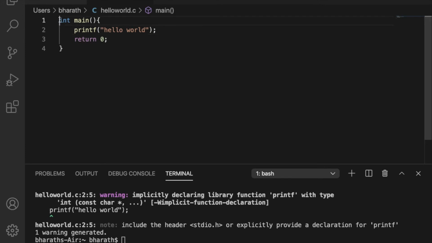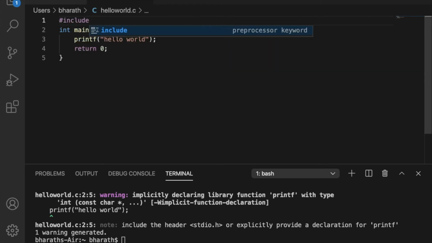So we need to write printf somewhere, or we need to use the printf which has been written by someone. So printf is already written by some C developers, so we need to use that function. It is there in this library, stdio.h. If we include that library, we can use the functions which are there in that library. Then we'll not get this error. So that's why I'm including that library.